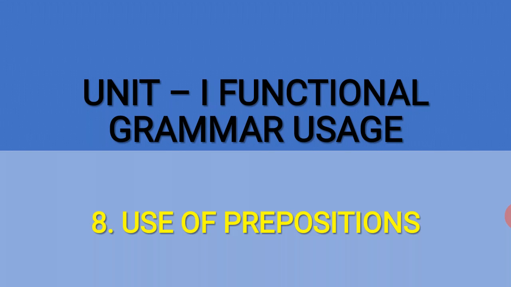So this is from Unit 1 Functional Grammar and Usage. See the prepositions. We have already learned that it's one of the parts of speech, preposition. A preposition is a word which shows the relations between a noun or a pronoun and some other word in a sentence. Prepositions are short words, on, in, to, that usually stand in front of nouns, sometimes also in front of gerund verbs.